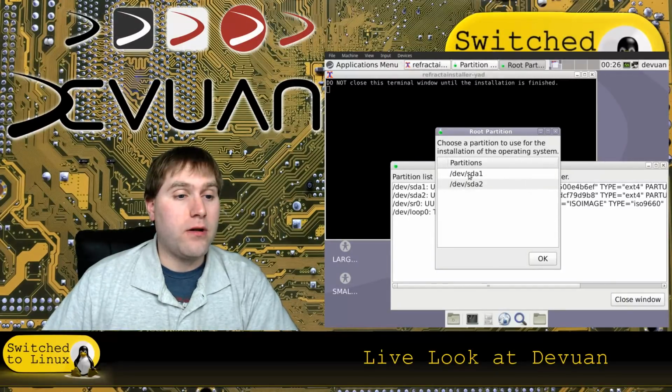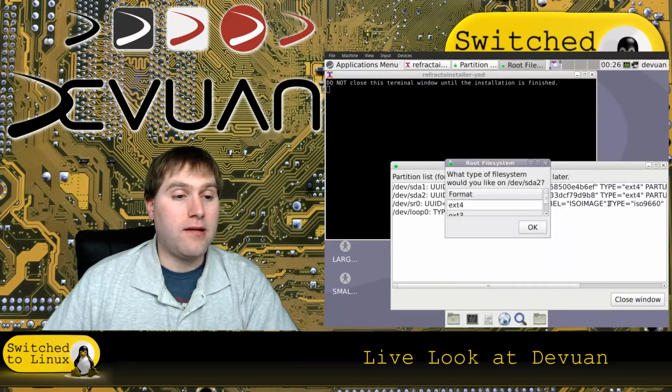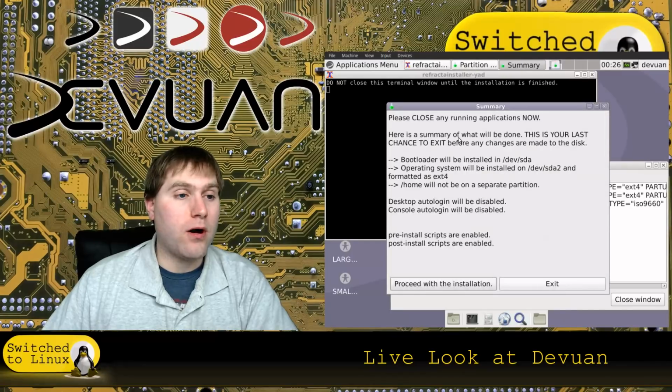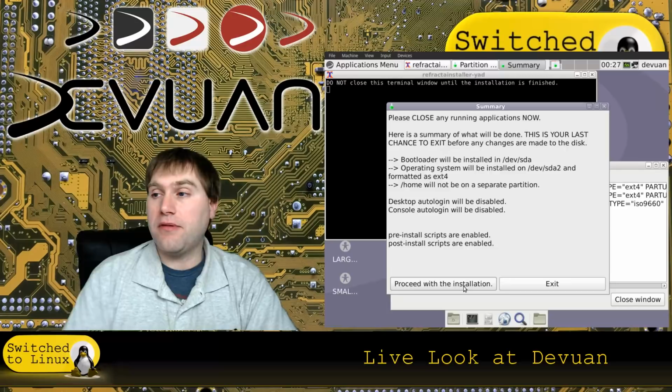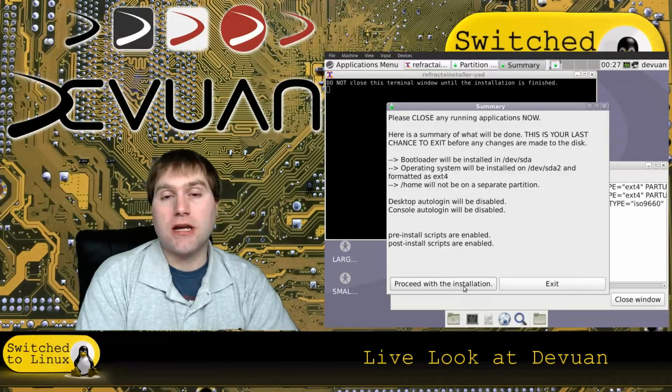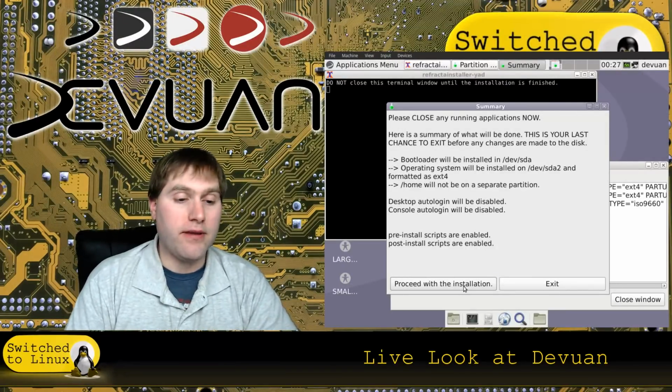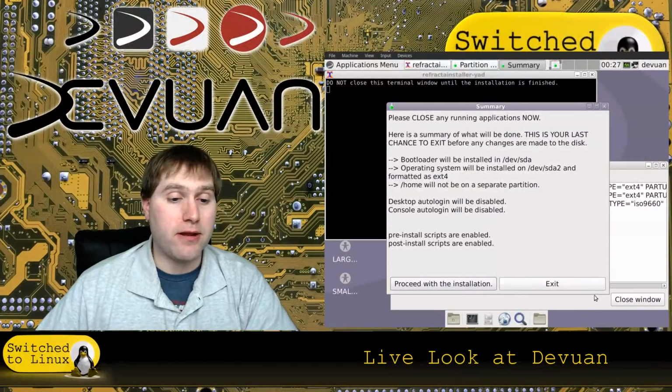Okay, so now where do you want the operating system? I'm going to do SDA2. Choose your format. So we have ext2, 3, and 4. And then close any applications here, and then you want to proceed with the installation. After I push this, it goes ahead and will run all of the installation. I'm not going to do that because I've already installed this.